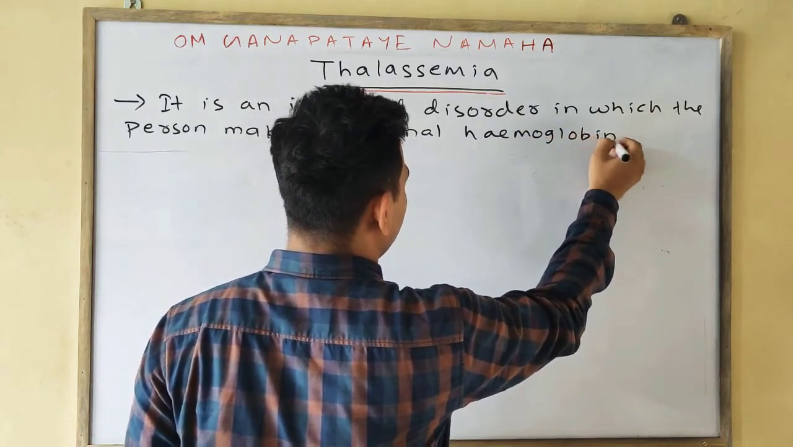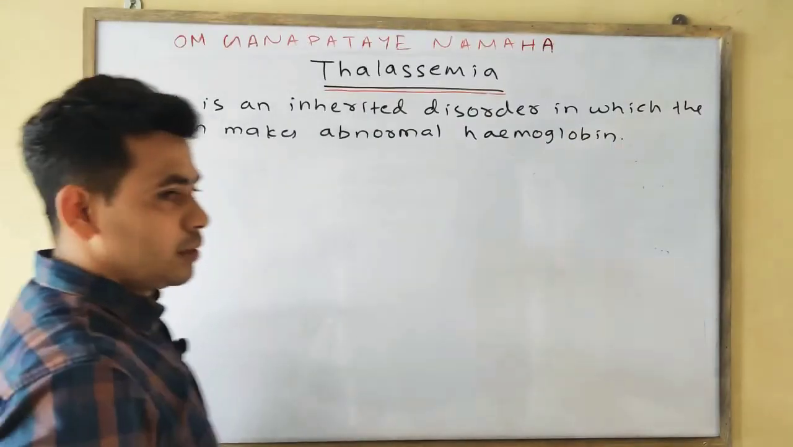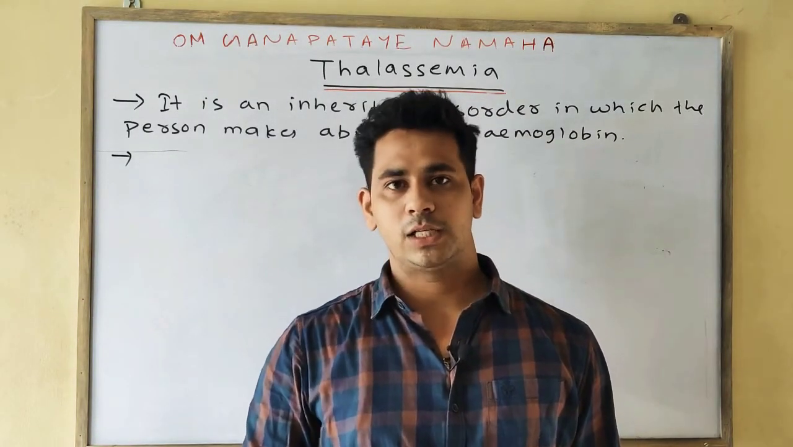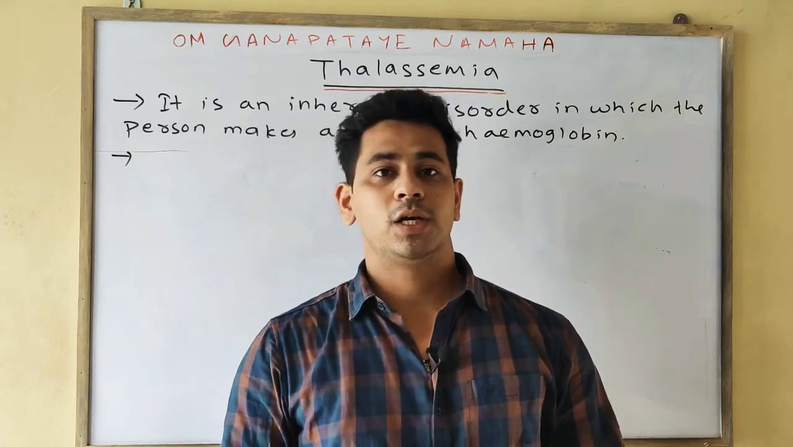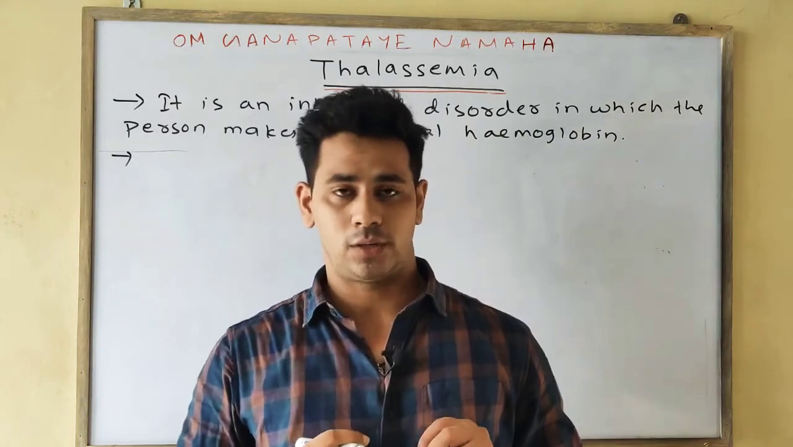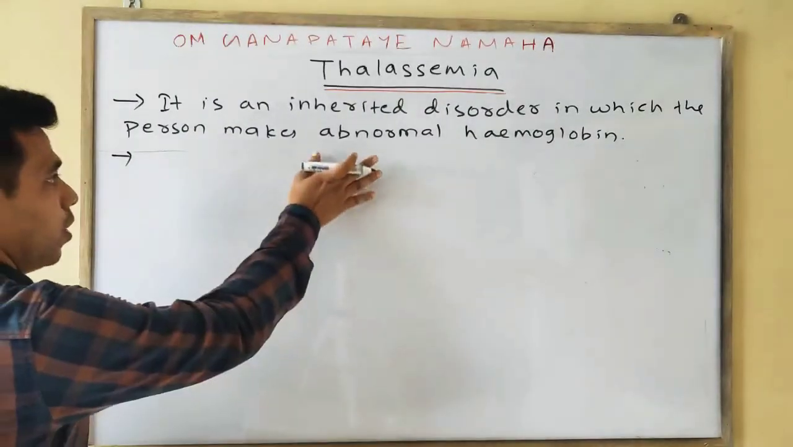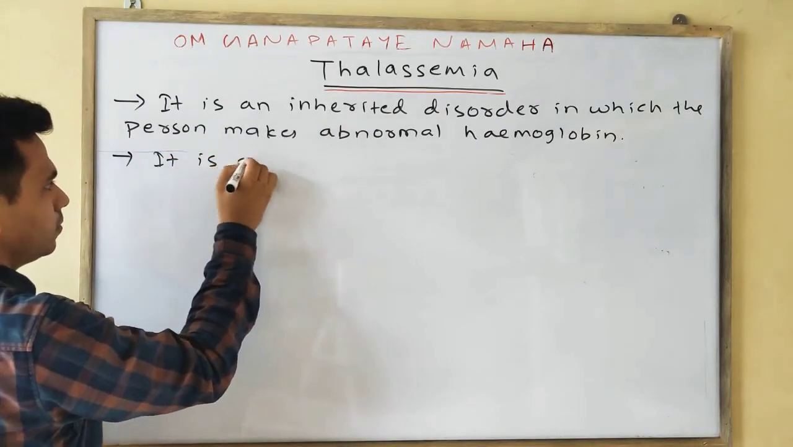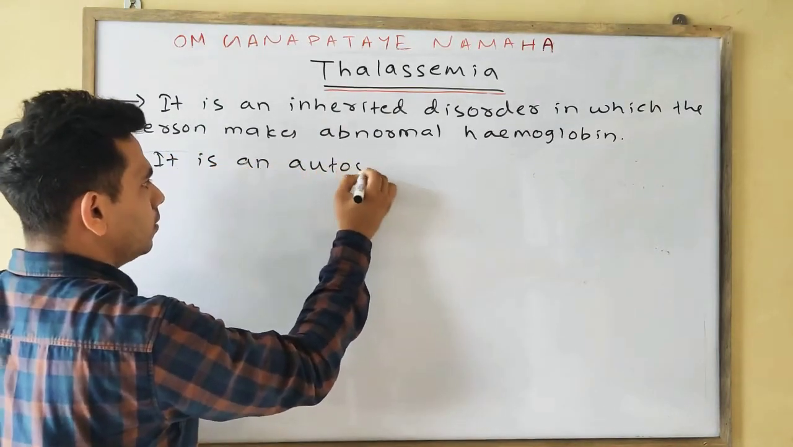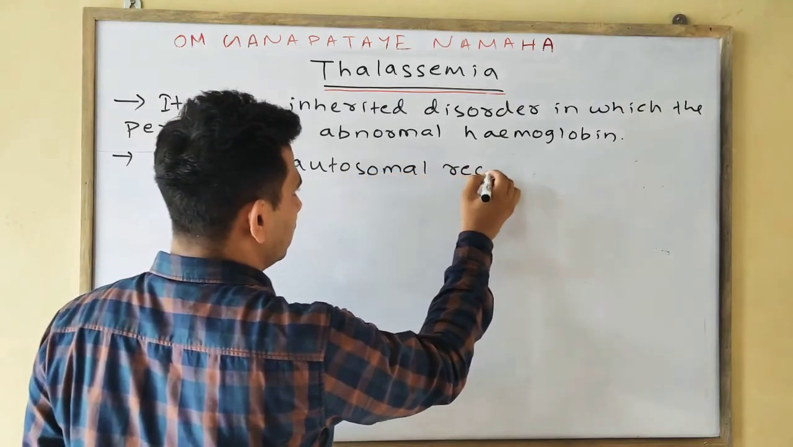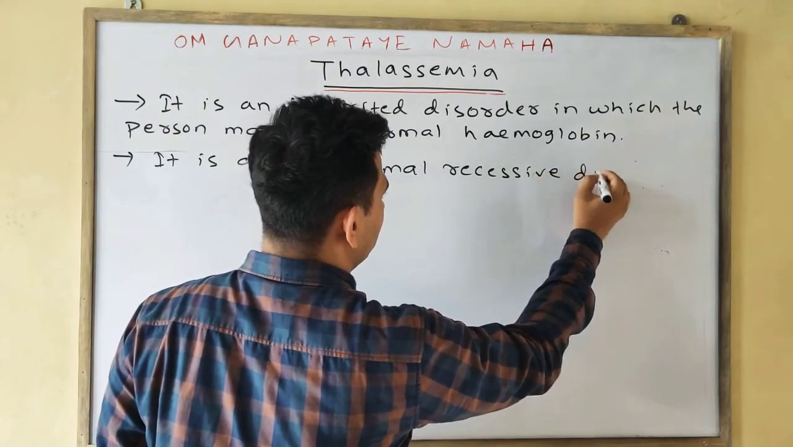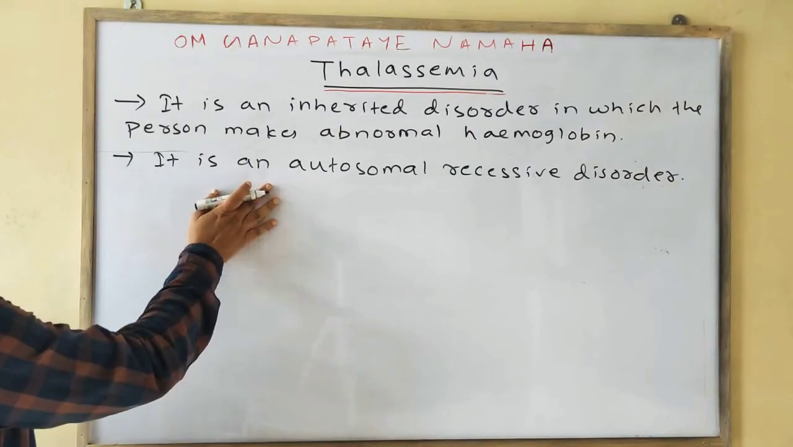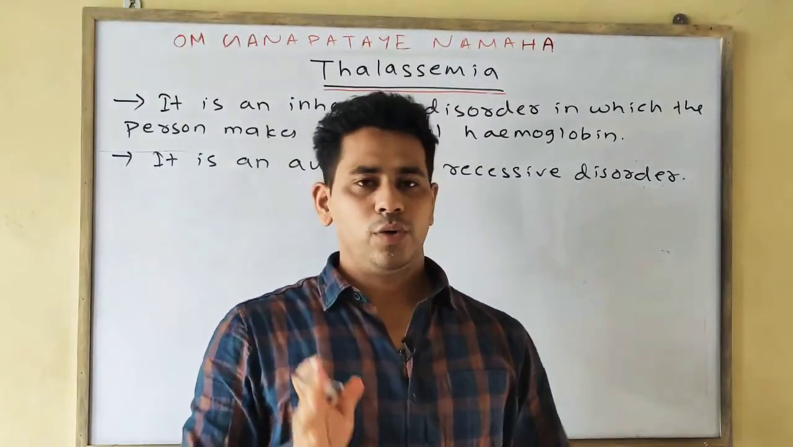Second point. It is an autosomal recessive disorder. In the case of color blindness or hemophilia, we discussed that those were X-linked disorders. But this one is an autosomal recessive disorder.